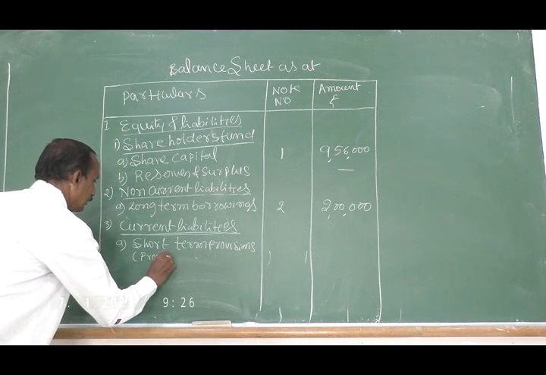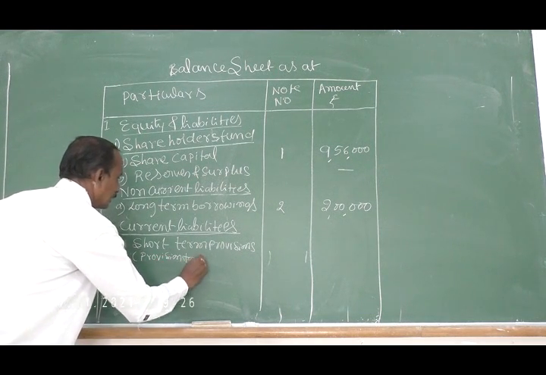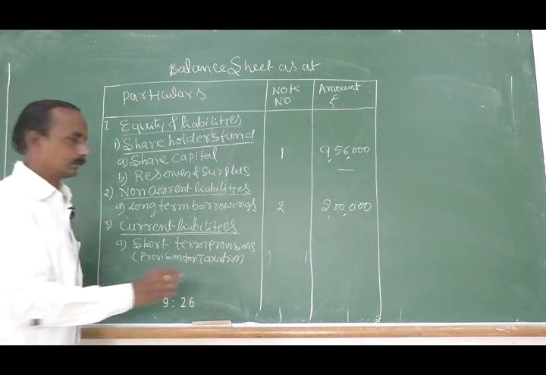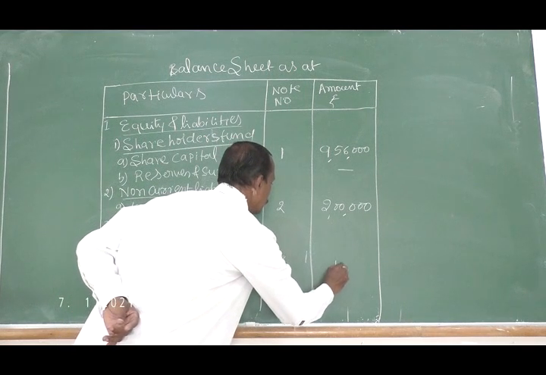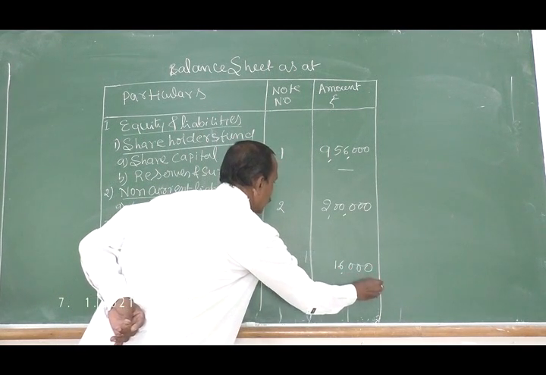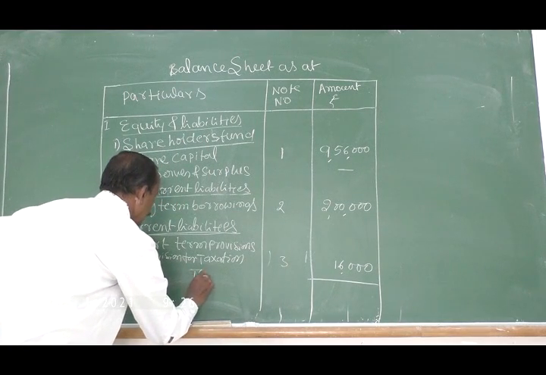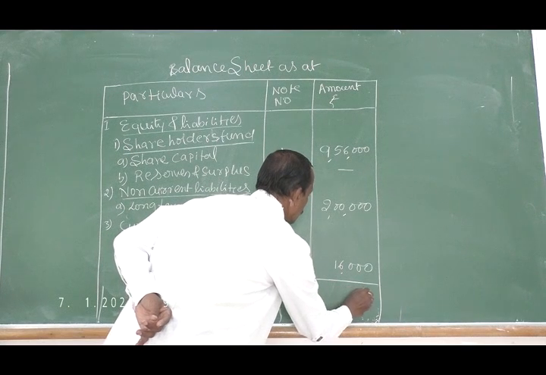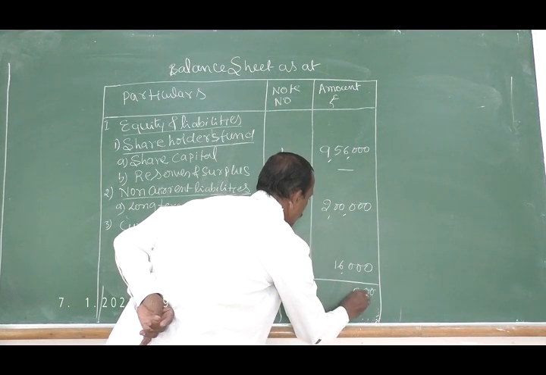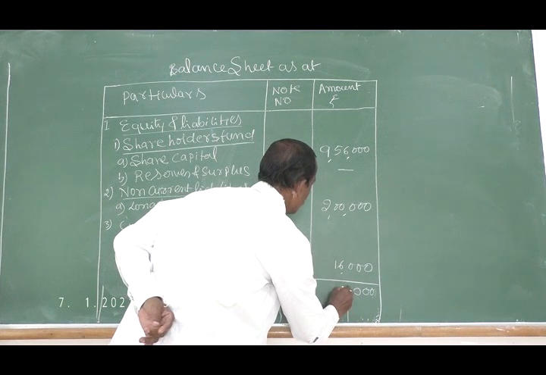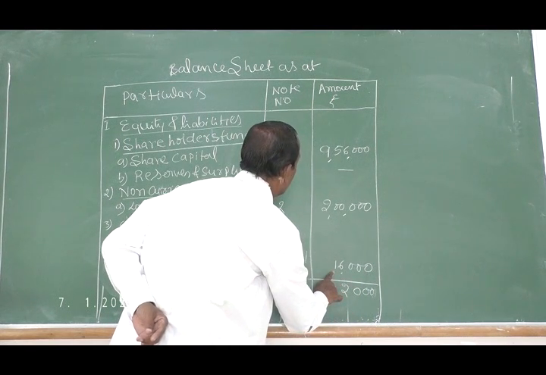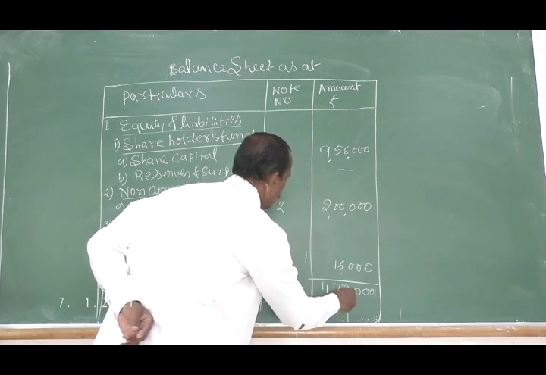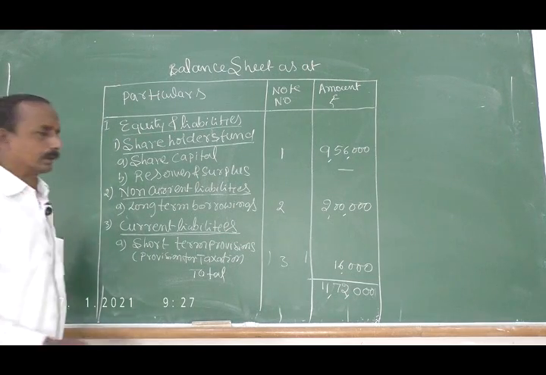Provision for taxation, 16,000. Total, 11,72,000.